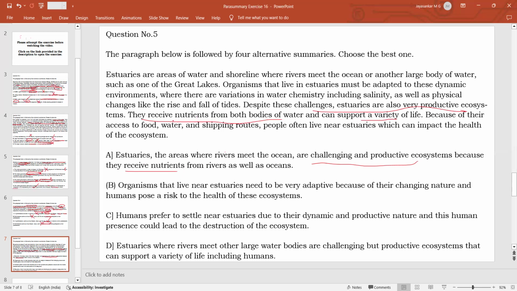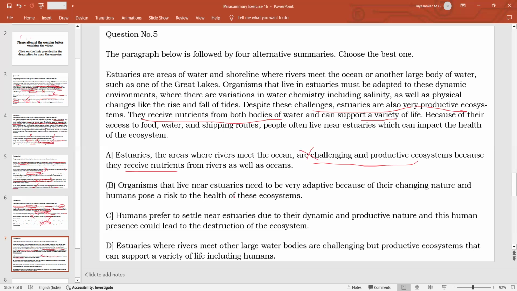That is why they are productive. But they are challenging because of the physical and chemical changes that frequently occur in the estuaries. So challenging and productive because of the receipt of nutrients is not correct. They are productive because of the receipt of nutrients would be correct. So this is wrong.